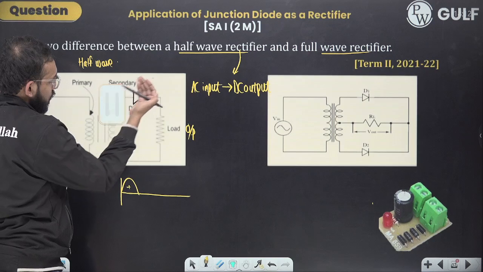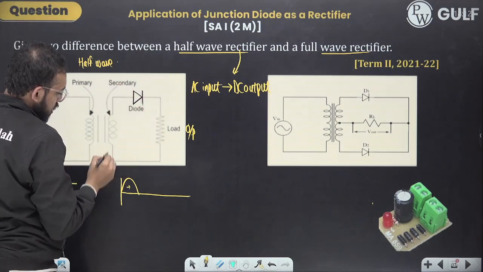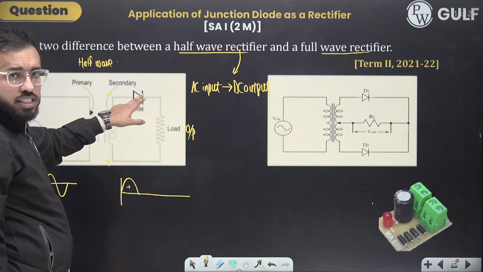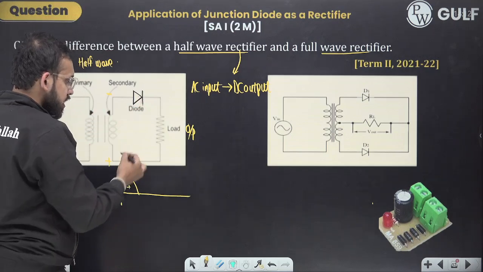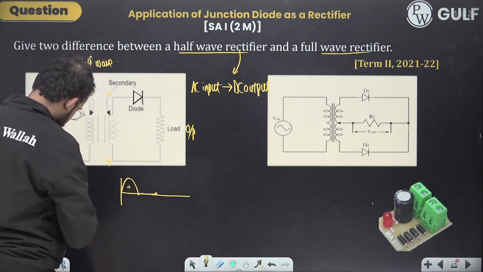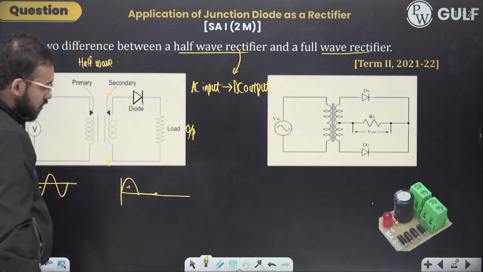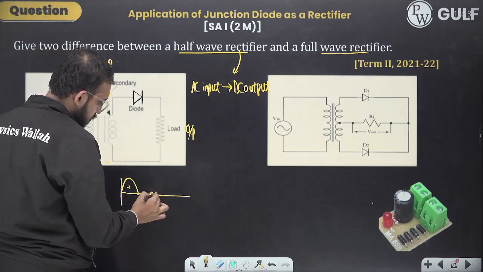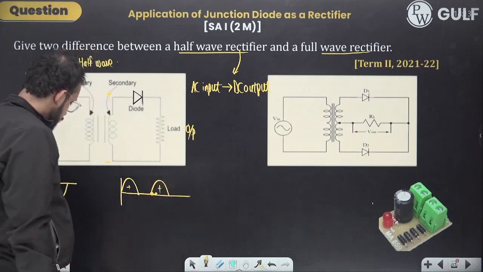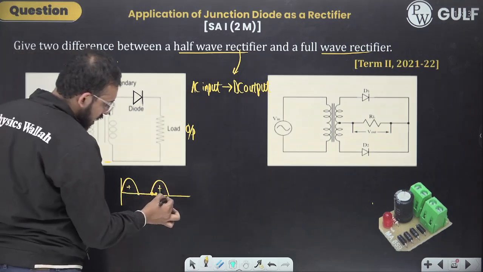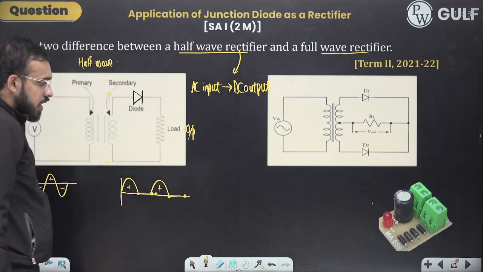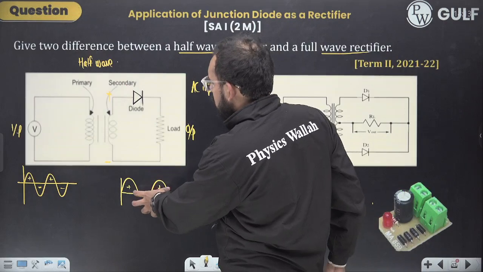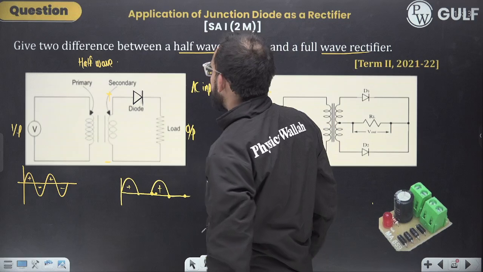Now, after some time, this would be positive and this would be negative. P side connected with lower potential, N side to the higher potential, reverse bias. Ideal we are considering, so no current is going to flow for the next cycle. This has positive, this has negative now. Again it will allow. For the next negative cycle, it won't allow. Fine, clear. So it is only allowing half of the cycle, you can say. That is why it is referred to as half wave rectifier.